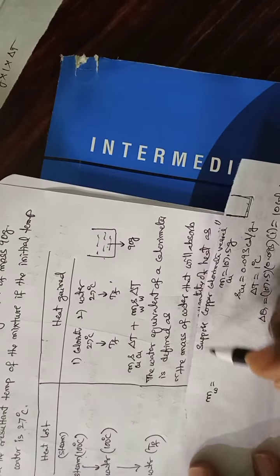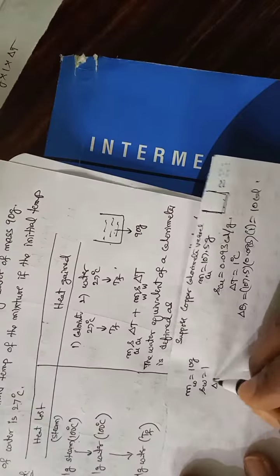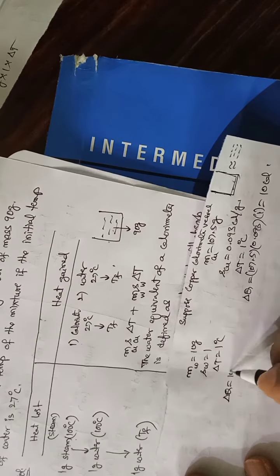Since it is equivalent water, we should consider water's specific heat only, and a change in temperature of say 1 degree centigrade. Then delta Q is equal to m s delta T, 10 into 1 calorie per gram into 1, that is equal to 10 calories.